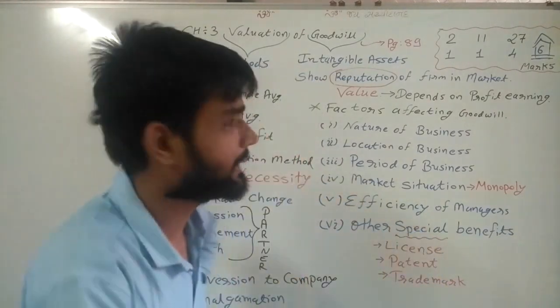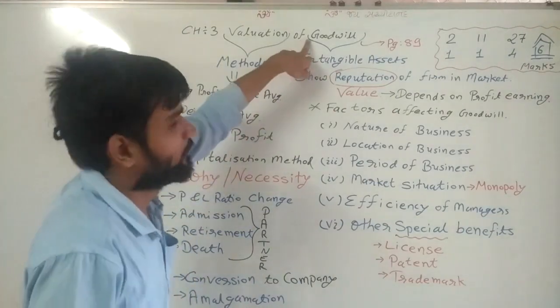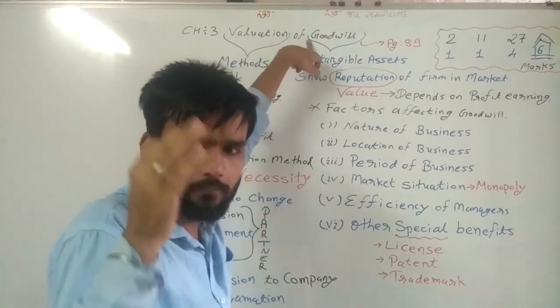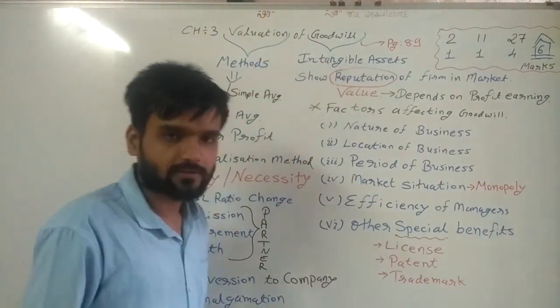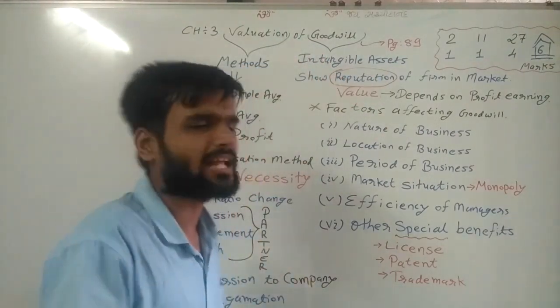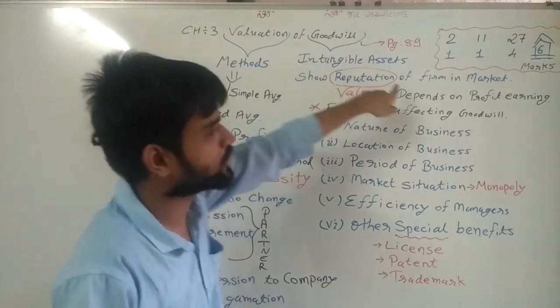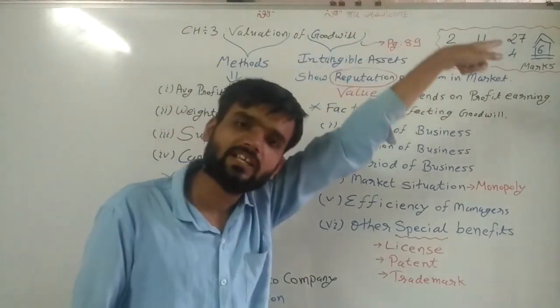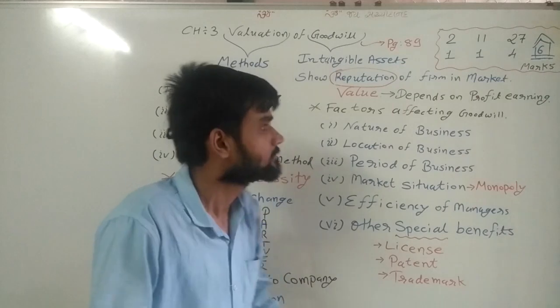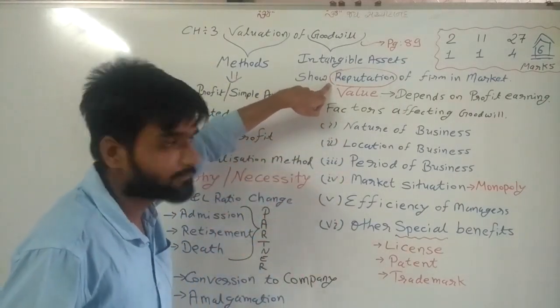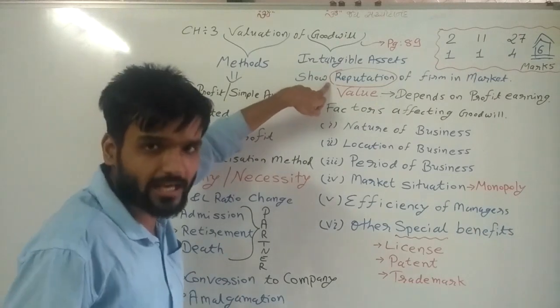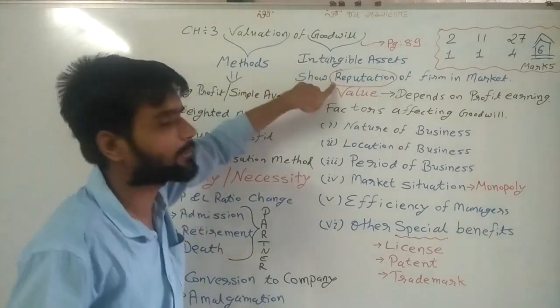So again I am repeating, try to understand. First of all, what is the meaning of goodwill? Goodwill is an intangible asset which shows the reputation of the firm in the market. Now, the second definition. Reputation is there, but what is the value of reputation?